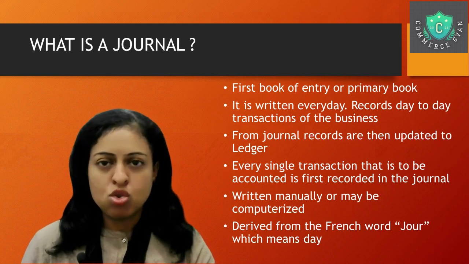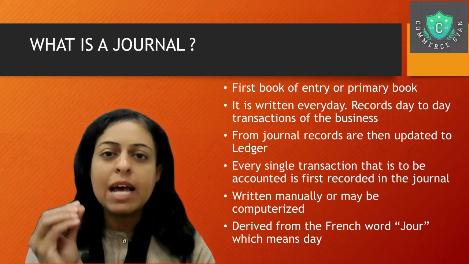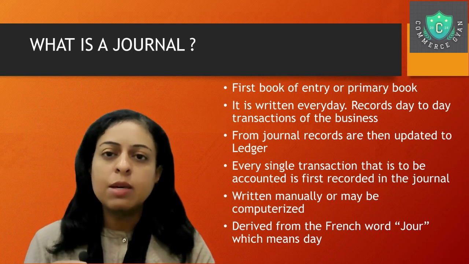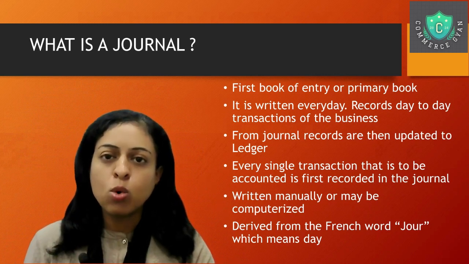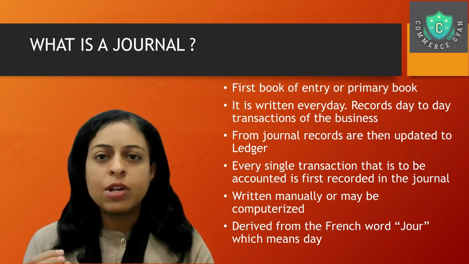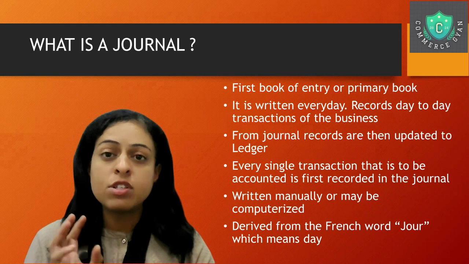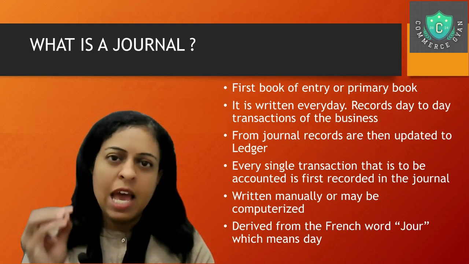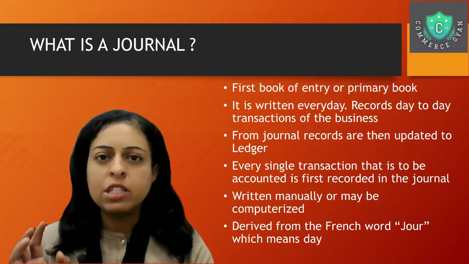So what is a journal now? We need to understand what a journal is. As soon as a transaction happens in accounting, we immediately record it in the book of account called the journal. So we can say that a transaction, once occurred, is first recorded in the journal. Journal is like a primary book of entry. As soon as it happens, you have to record it in the journal.